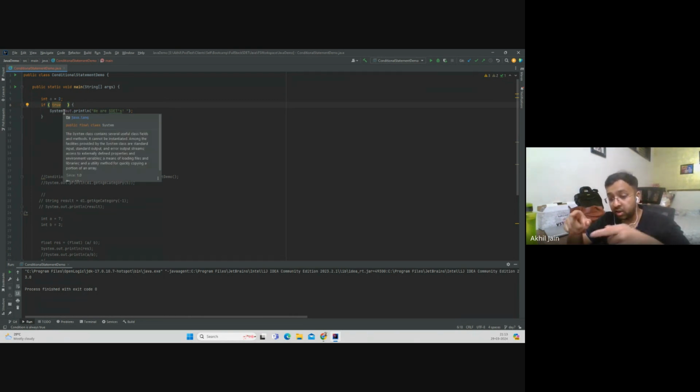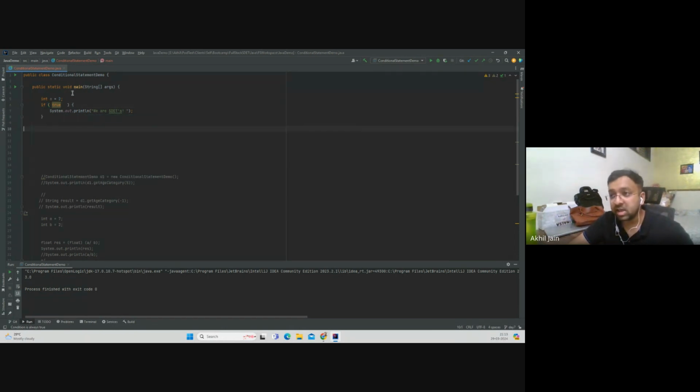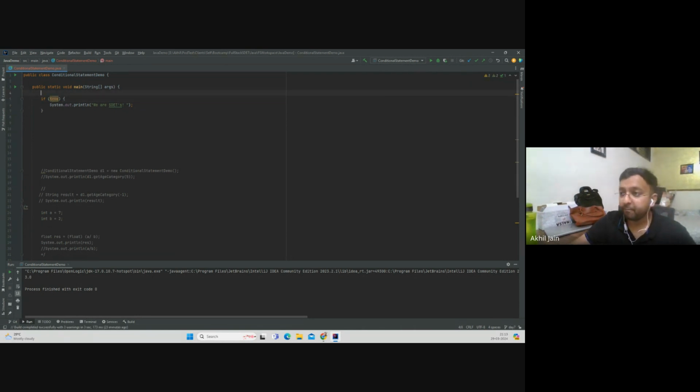And now if this is true, then the condition should be executed. Let's try to run this as is. If true, let me remove this. Let's see, will we print this or not? See, this is getting printed.